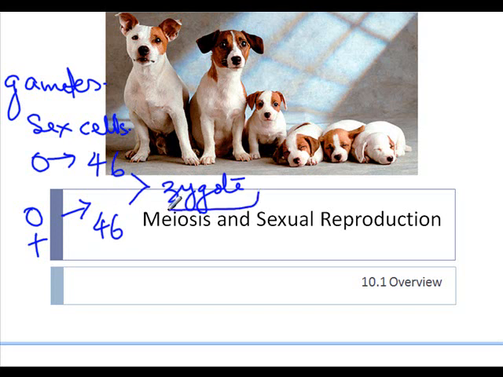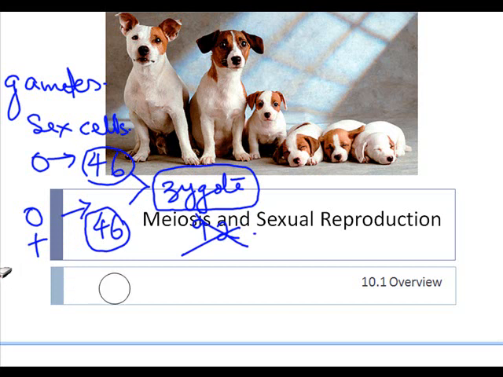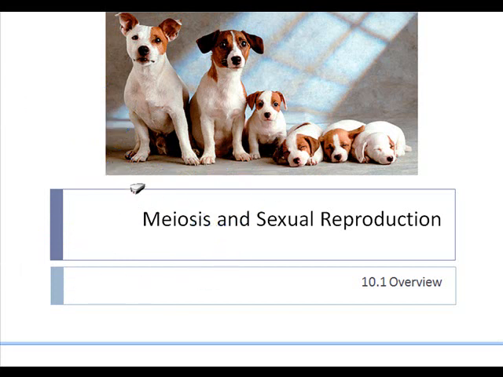Now, if the zygote was to fuse these two chromosomal numbers, then the zygote would have a chromosome number of 92, and that will not maintain the human species, because it's almost double the number of chromosomes. So in order to avoid this problem of how to maintain the chromosomal number, this kind of cell division takes place.